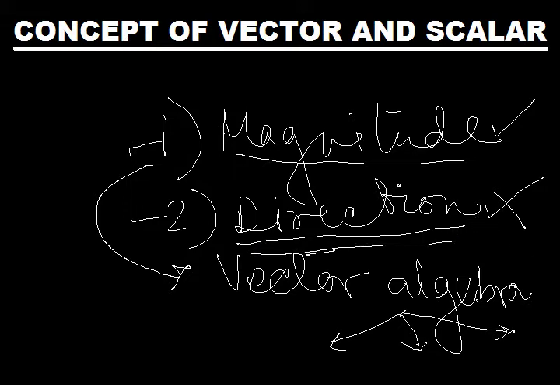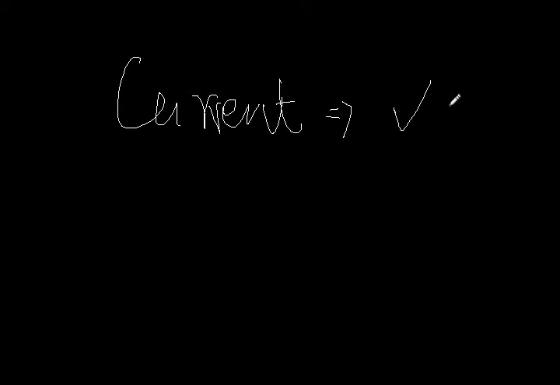Now if we come to some examples of vector and scalar, there are two very good examples, like I would say current electricity, or electrical current. Electrical current has both magnitude and direction, but yet it is not a vector, simply because it does not follow the vector algebra. So current, in spite of having magnitude and direction, is not a vector quantity.